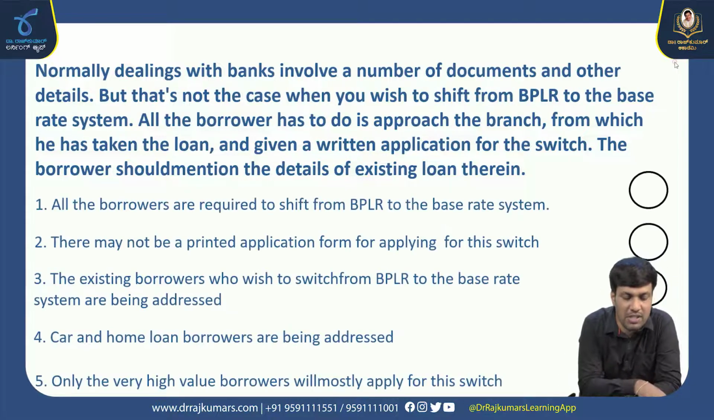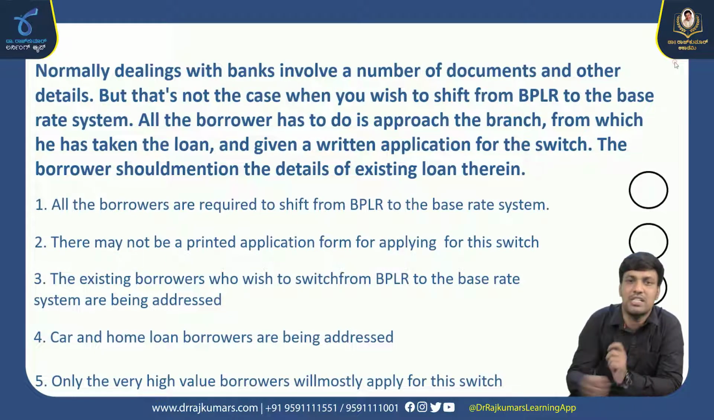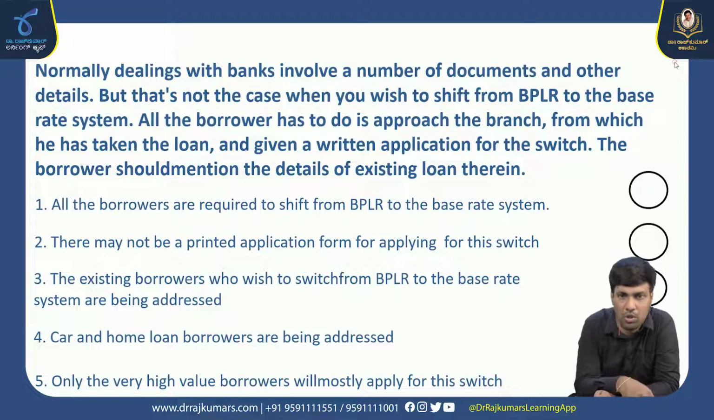We have 5 inferences. First: all the borrowers are required to shift from BPLR to the base rate system. It is nowhere mentioned in the statement that all borrowers need to shift from BPLR to the base rate system. It is not at all a mandatory case, but in the inference they are telling that all the borrowers need to shift, which is absolutely false. So the option chosen here is option 5.